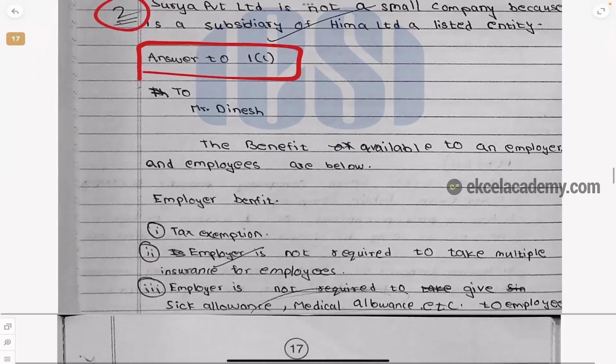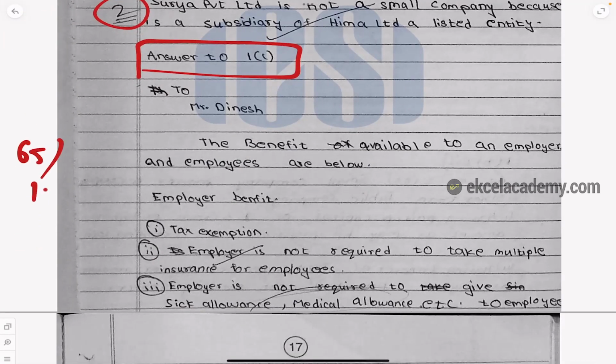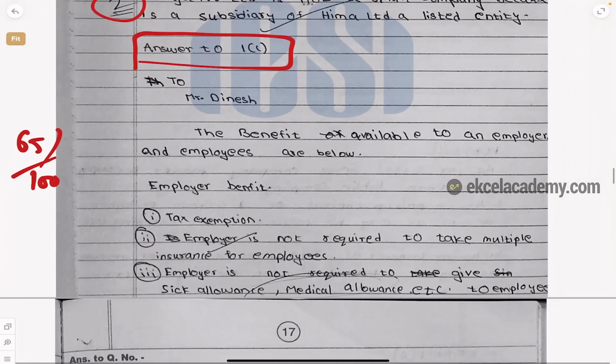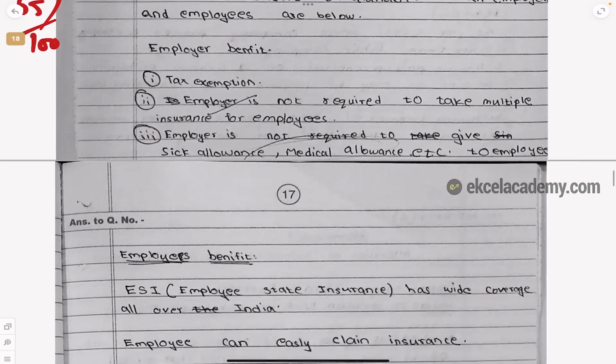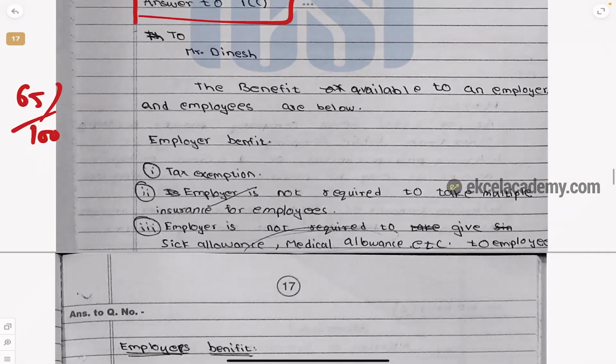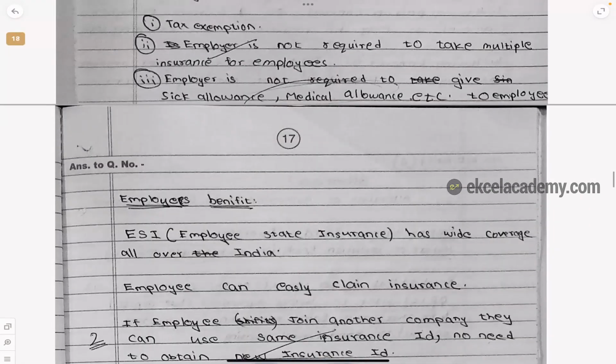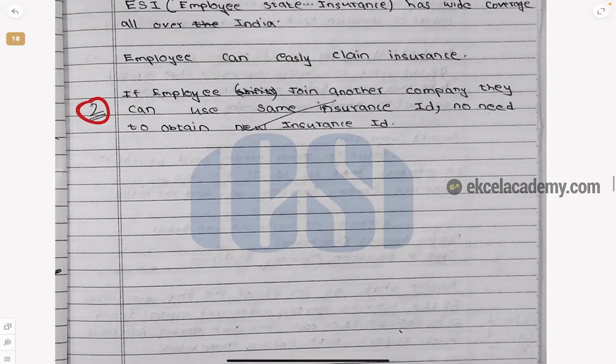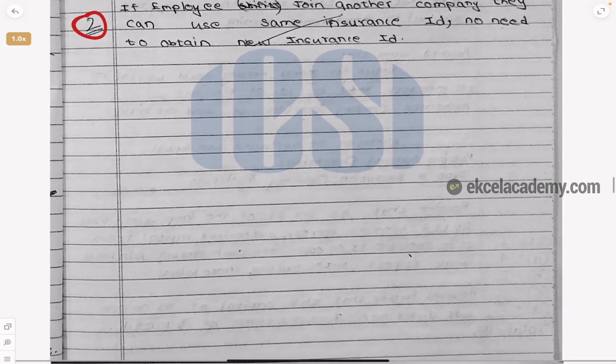No problem. See, at the end of the day, if you get 65 out of 100, there will be things you don't know. If you knew everything, you would get 100 out of 100. So you don't have to know every single thing. Please understand that basic concept. Then here 2 has been given. So like that.